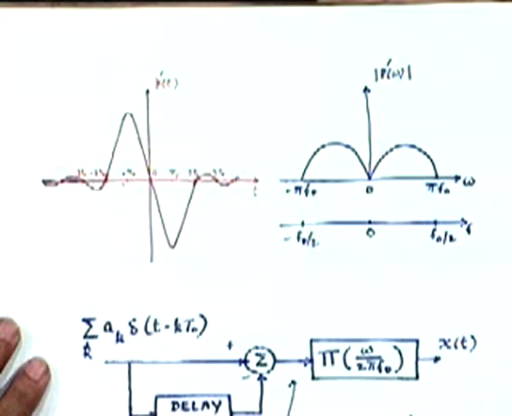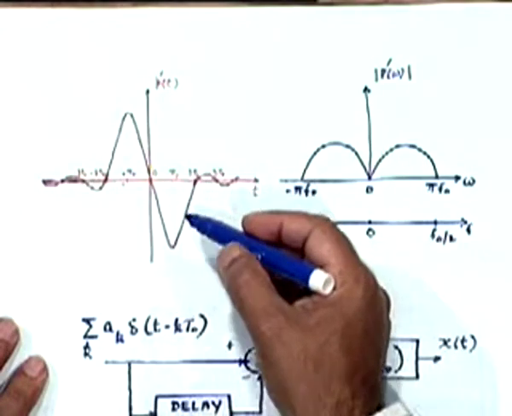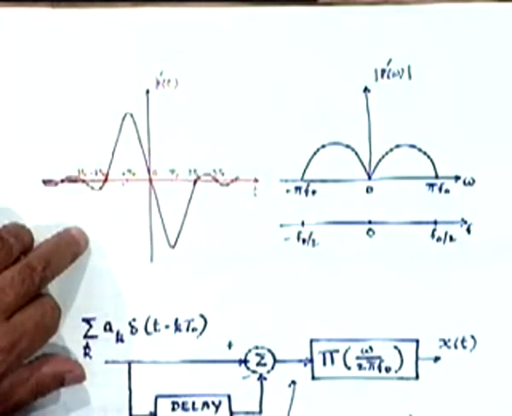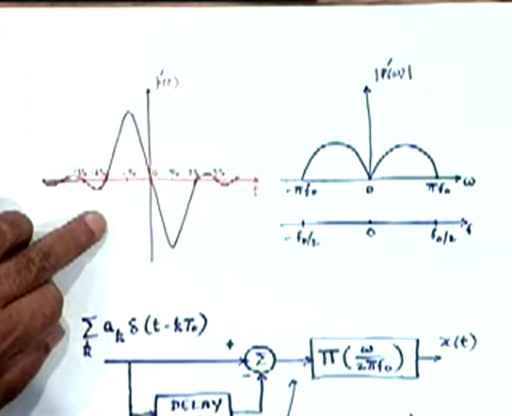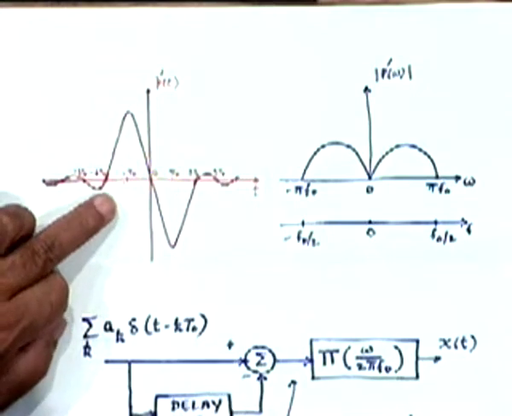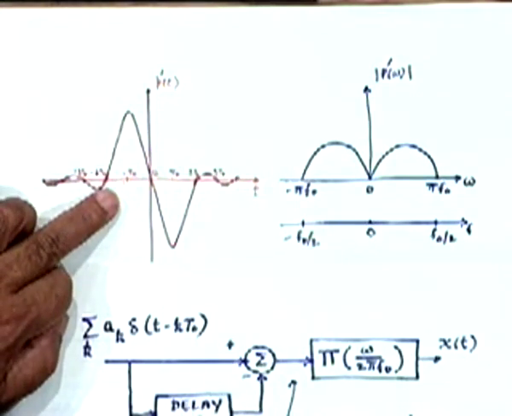What I'm talking about is, like in duo binary, sir, you had shown that Ck is equal to Ak plus Ak minus 1 diagrammatically. Yes. That's what I want. Okay, you want it to be related to this picture here, right? I think for that I have to introduce some delay.